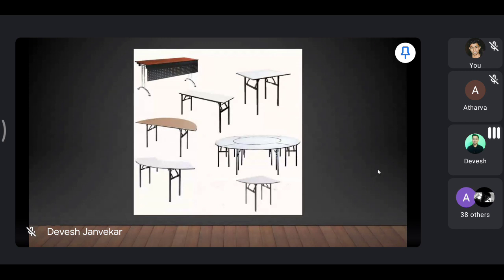These tables are generally placed in the corners. These tables are generally kept in the corners of the banquet for various purposes.